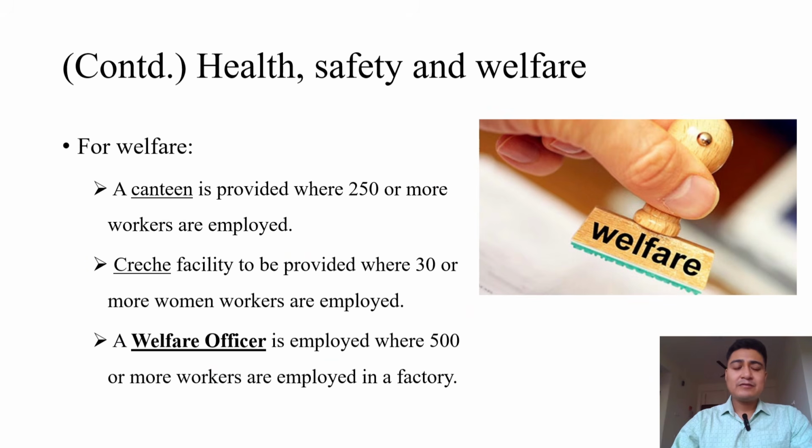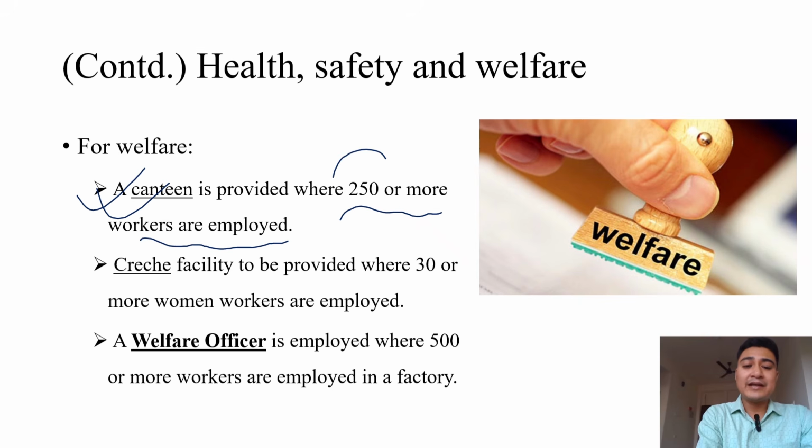Moving forward, for the welfare of the workers. For welfare, a canteen is to be provided by the employer for their employees when there are 250 or more workers employed in that factory.